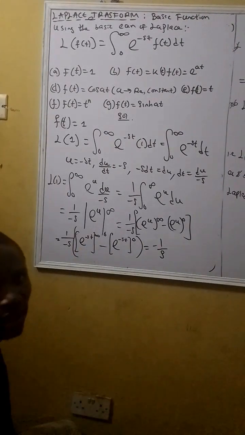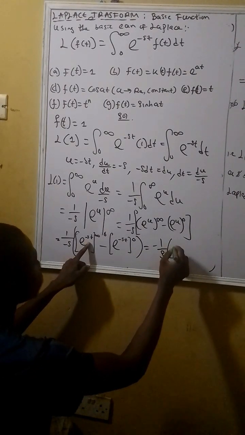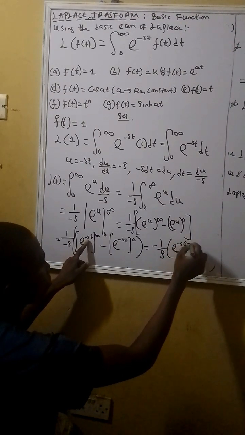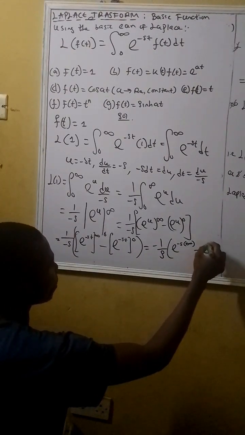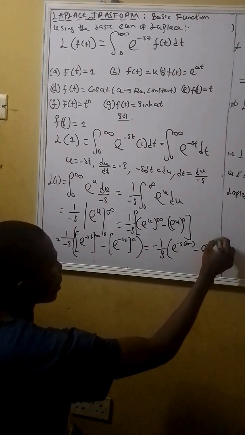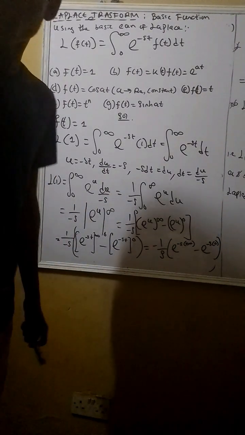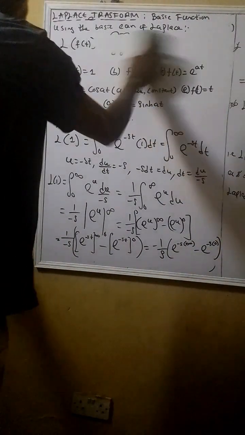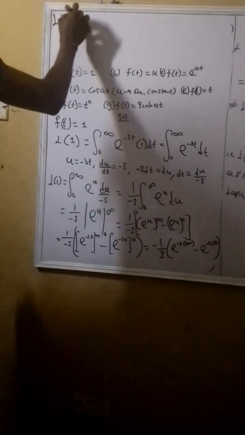Then we sub infinity into the particular problem we have. So you have this to be equals to e raised to power negative s, then into bracket infinity. Are you with me? Then minus e raised to power negative s times 0. So from this particular point, we could actually break some things down, moving fast. So from this point you have the Laplace of 1 to be equals to negative 1 over s.